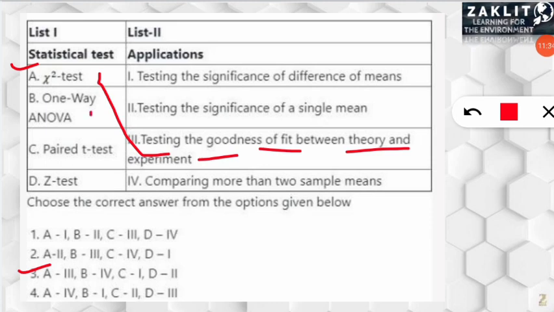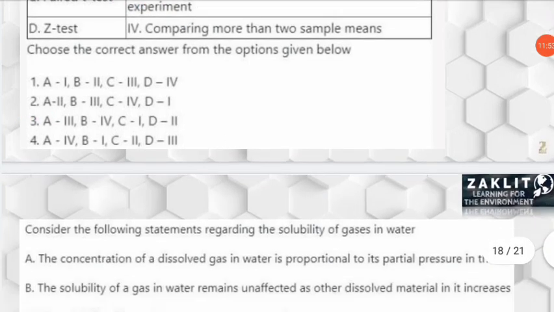So here similarly we will match one by one. One way ANOVA will match with comparing more than 2 sample means, that is the full form of ANOVA, analysis of variance. Next is paired t-test, which will match with option 1, that is testing the significance of difference of means. Similarly, z-test is conducted to test the significance of a single mean. Let's move on to the next question.